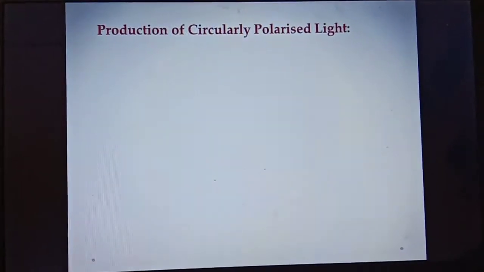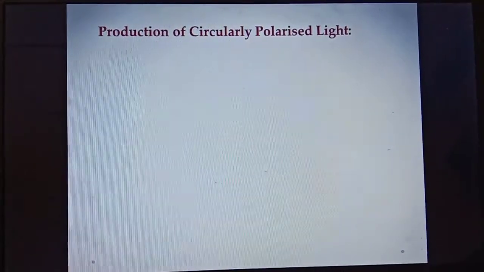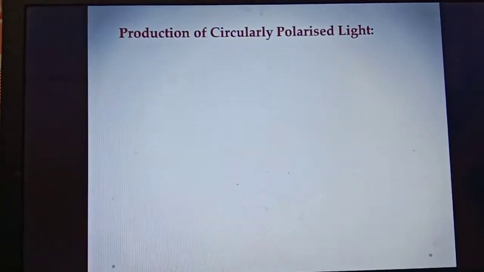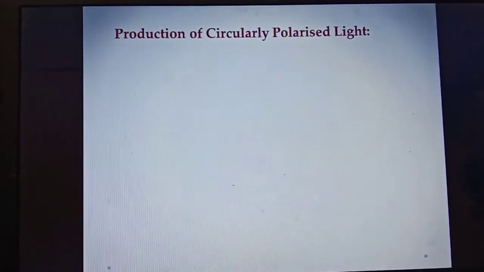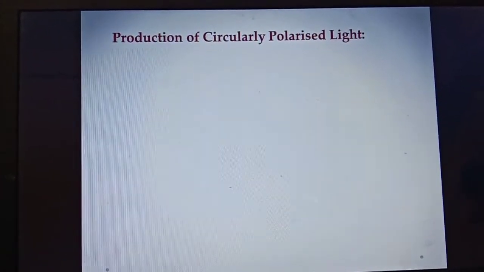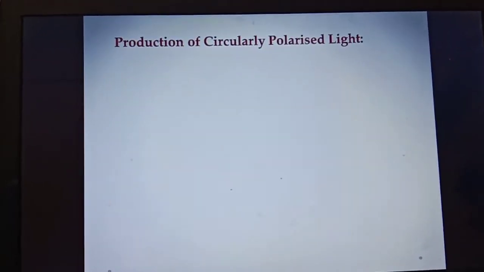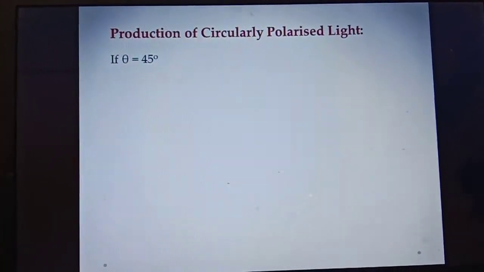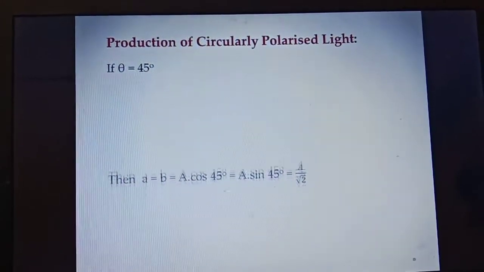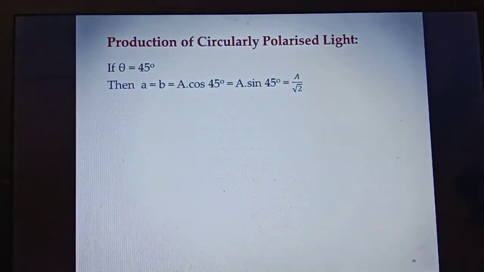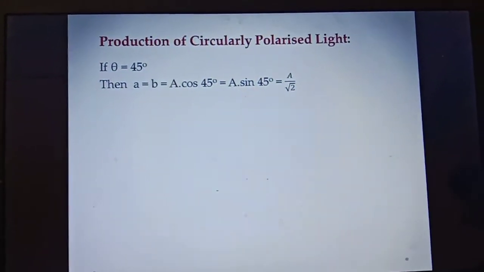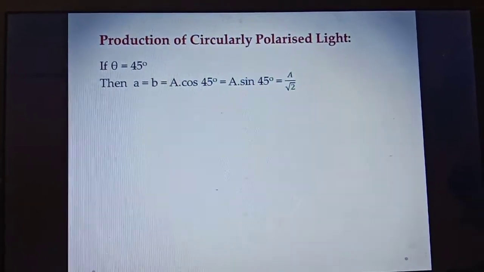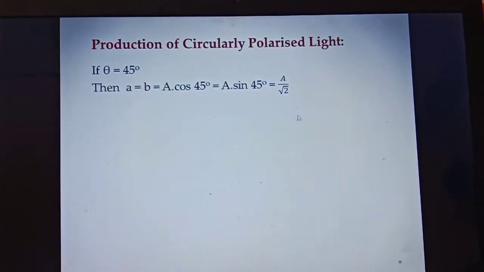Now the production of circularly polarized light. Since circularly polarized light is obtained from the superposition of two plane polarized lights of the same amplitude, we take theta equal to 45 degree. At theta equal to 45 degree, the amplitudes of E ray and O ray, that means small a and small b, are the same, which is a by root 2.